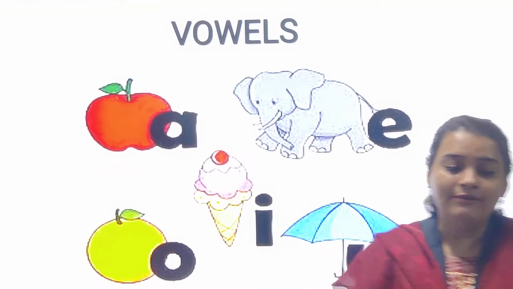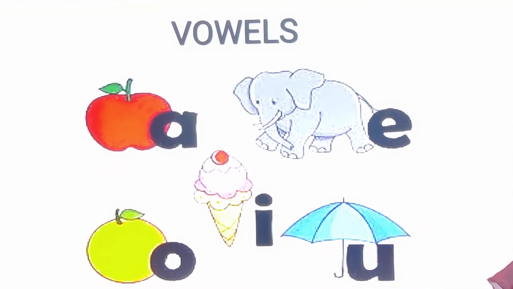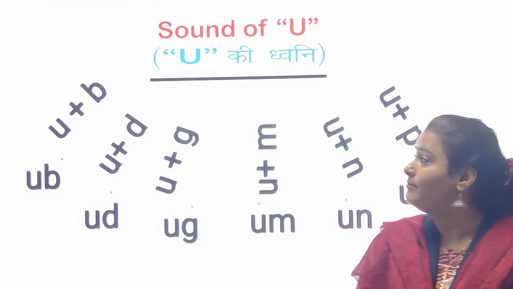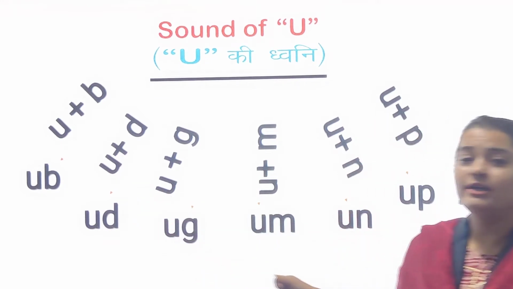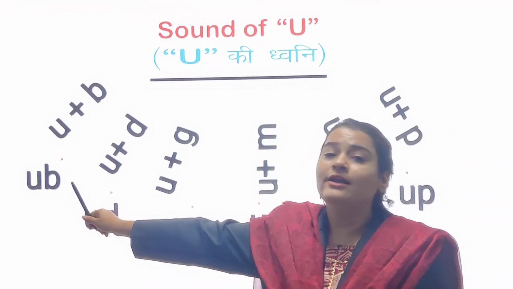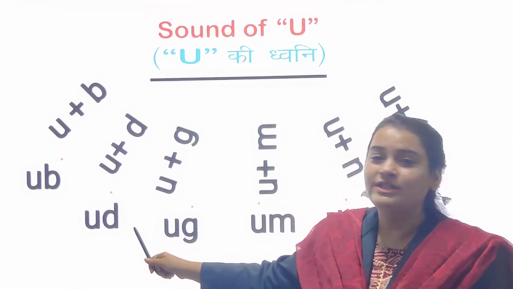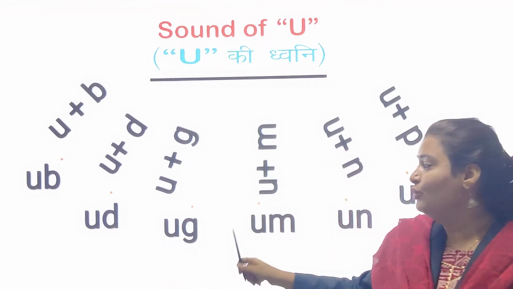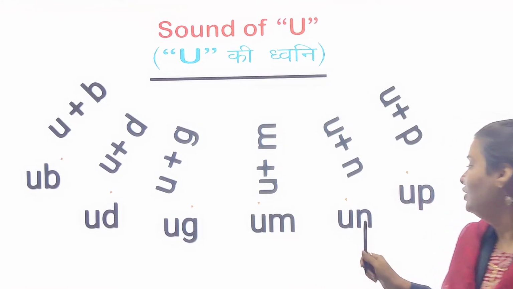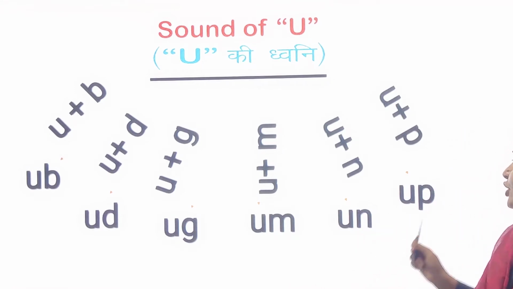Okay, we will see different two-letter word families. We will make different three-letter words by the use of these two-letter word families, just like UB, UD, UG, UM, UN and UP.